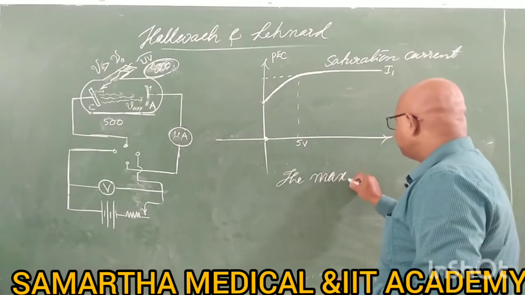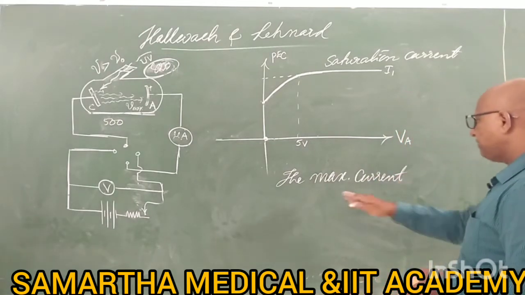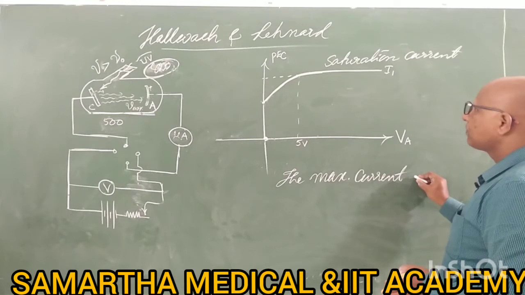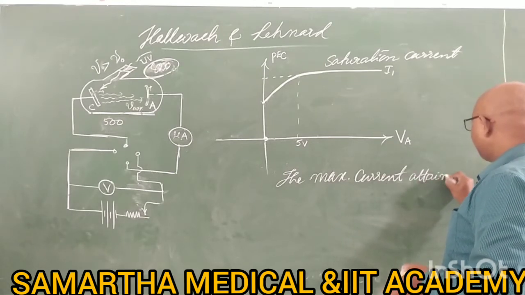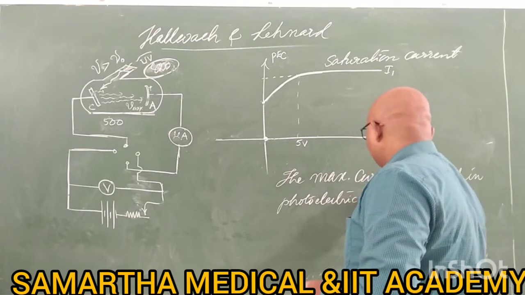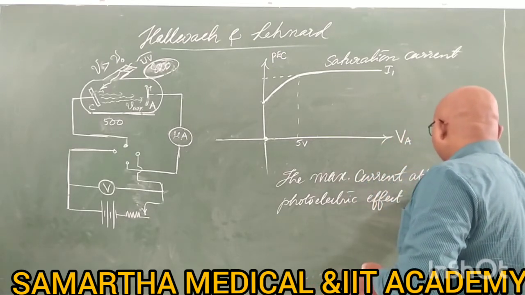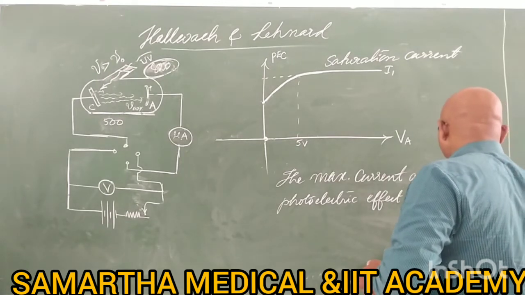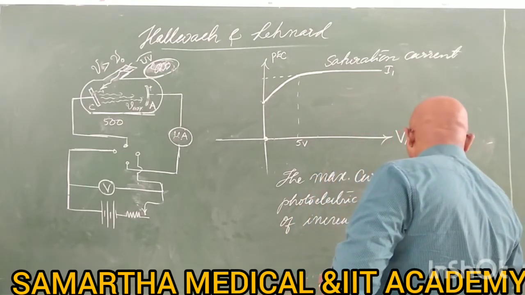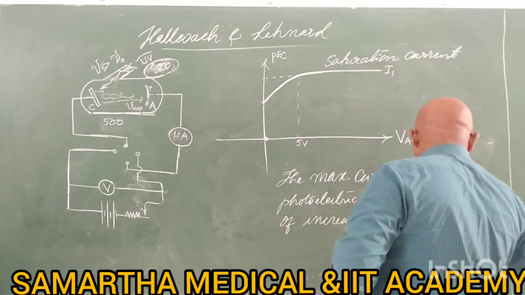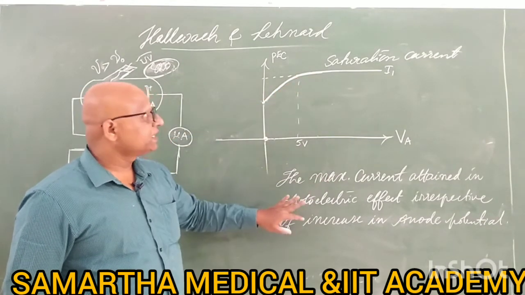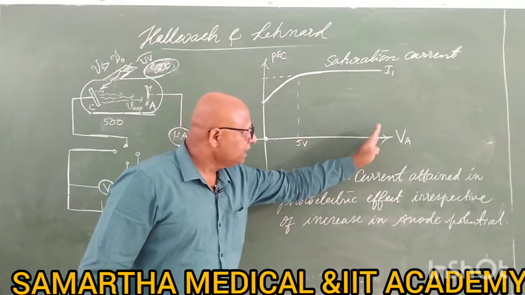The maximum current attained in the photoelectric effect irrespective of the increase in anode potential.